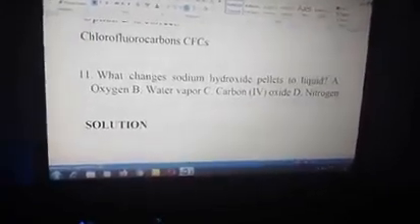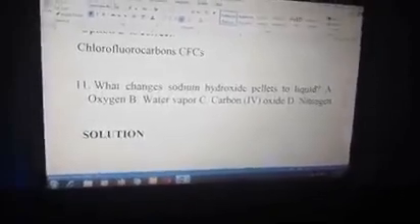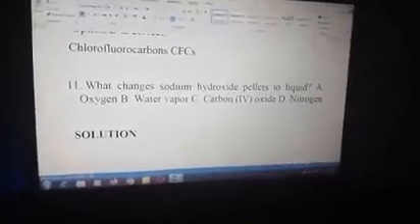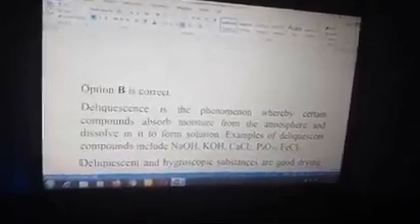What changes sodium hydroxide pellets to liquid? A, oxygen, B, water vapor, C, carbon dioxide, and D, nitrogen. The answer is B, water vapor, because sodium hydroxide is a liquescent substance. Option B is correct.